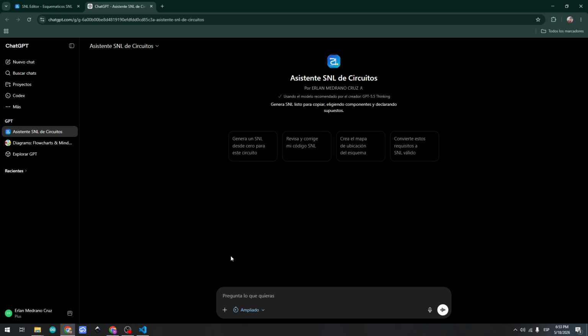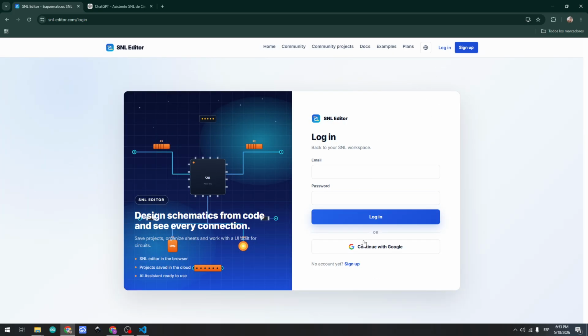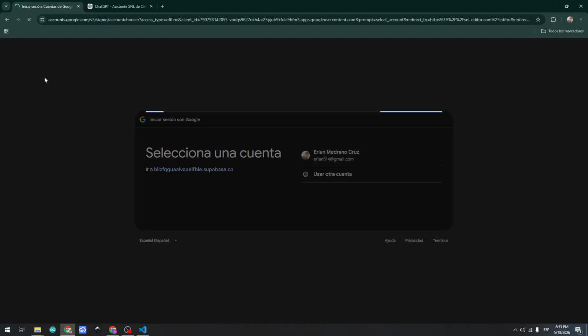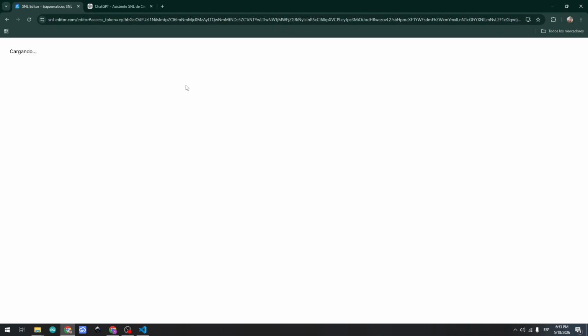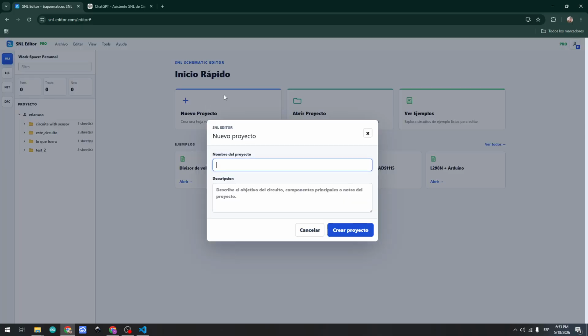So to start more quickly, you need to create an account. You can create an account with Google, and you can log in with Google too. When you log in to the editor, you will go to this tool called SNL Editor. So you need to create a new project.